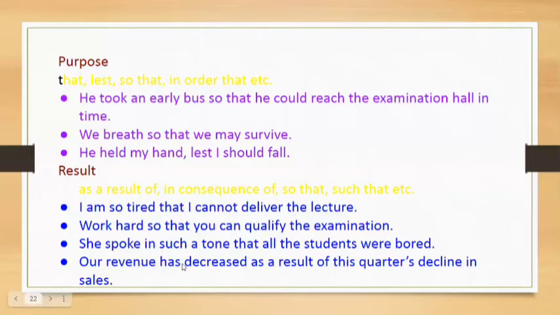Our revenue has decreased as a result of this quarter's decline in sales. So has decreased. This is the result. And what is the reason? As a result of this quarter's decline in sales. So result can also be shown with the help of subordinating conjunctions like as a result of, in consequence of, so that, such that.